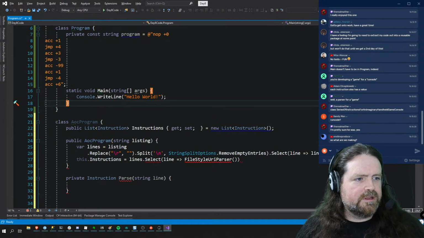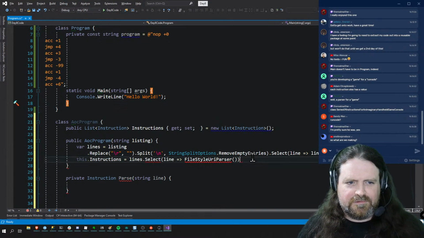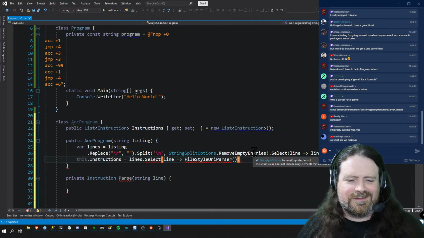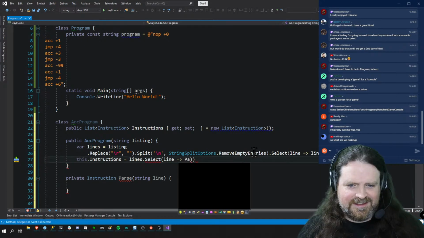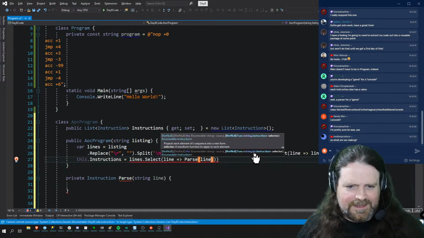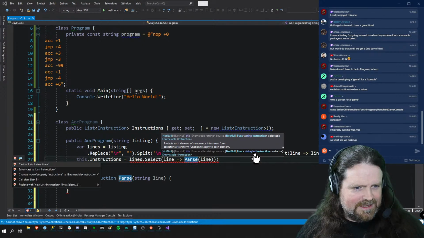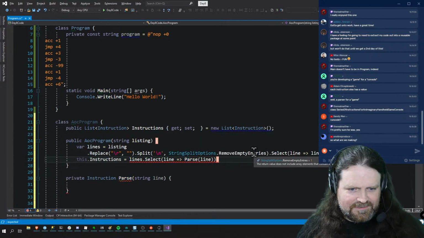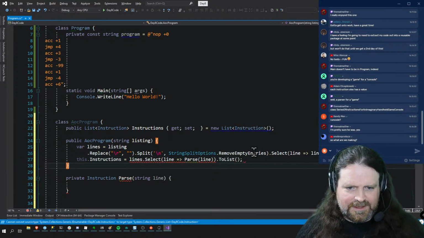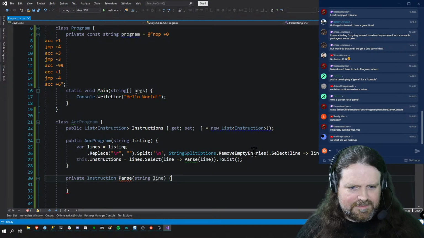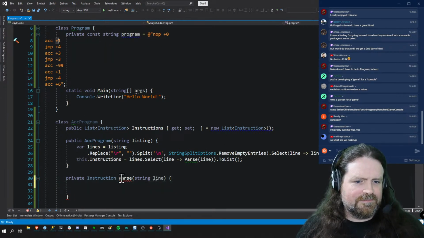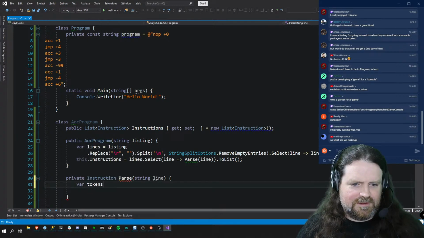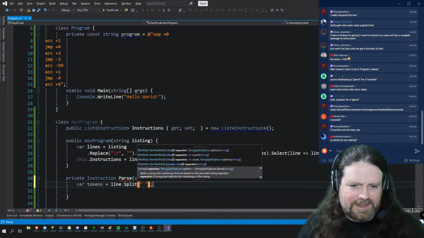What are we making? We're making a virtual machine for running an instruction set that has 3 assembly instructions, and one of them is a NOP, no operation, which should be pretty easy. That can be replaced with a, yeah, that's fine. List.select that, .toList. That should be nice. Private instruction parse string line. So at this point, the line always has a something on it. So var tokens equals line.split on a space.